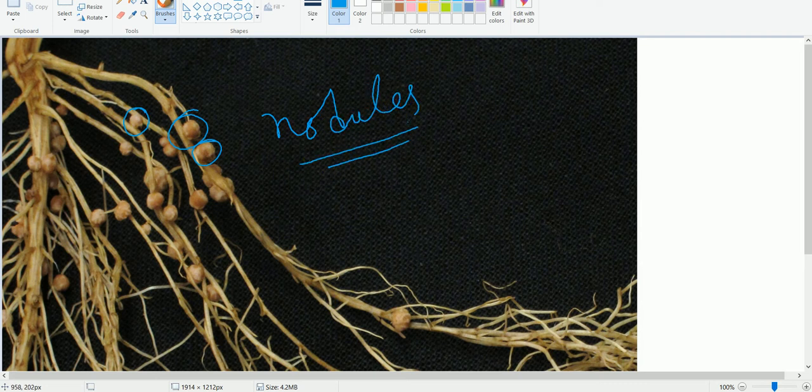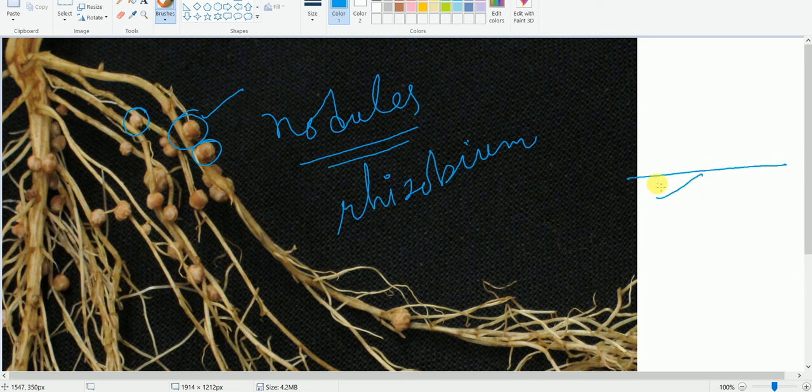And so one kind of bacteria known as rhizobium is present in these root nodules. And the bacteria present in the root nodules of the leguminous crop help in fixing the nitrogen from the free atmosphere.